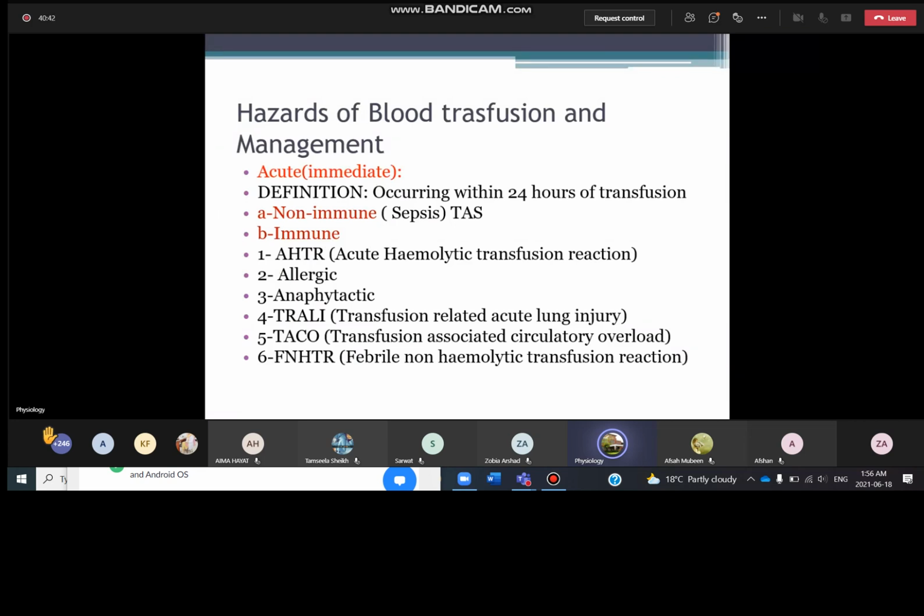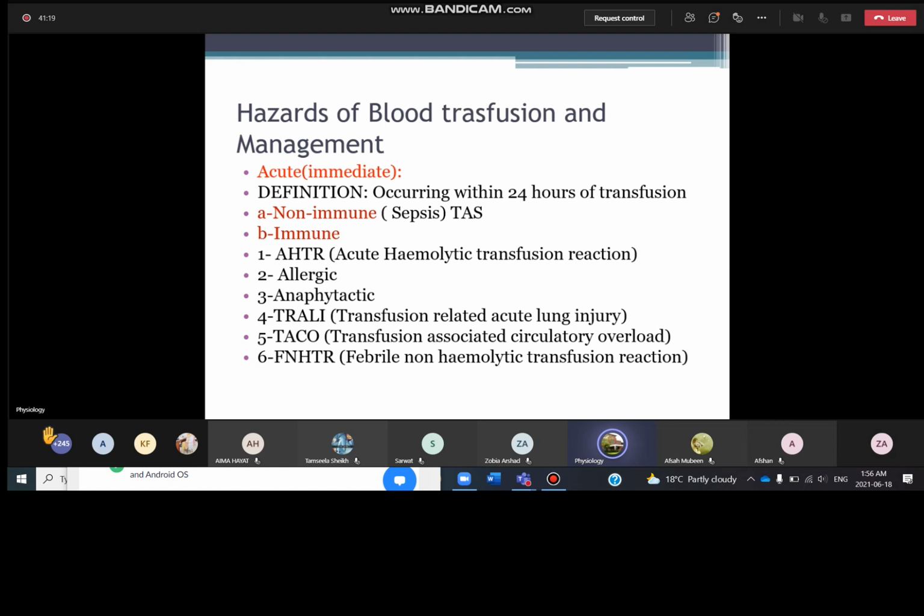When no antibodies are involved, these are the non-immune reactions, or sepsis, where the blood or the platelets or the fresh frozen plasma given to the patient was already contaminated by microbes, usually bacteria. So when the infected blood is transfused by mistake, or it wasn't known that the blood is infected, that can lead to a severe septic kind of reaction.